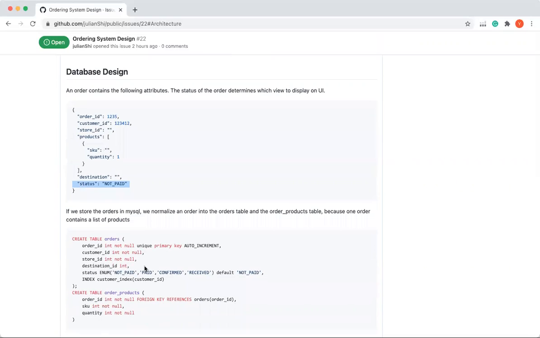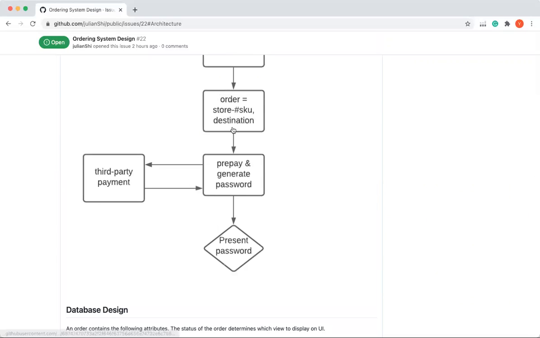The status is the one that defines the status in which, which one of the four.